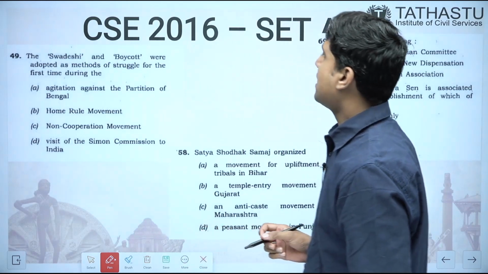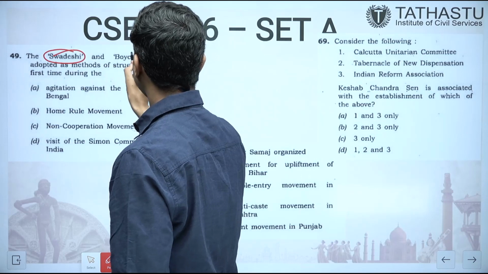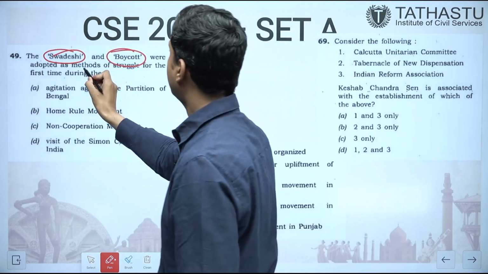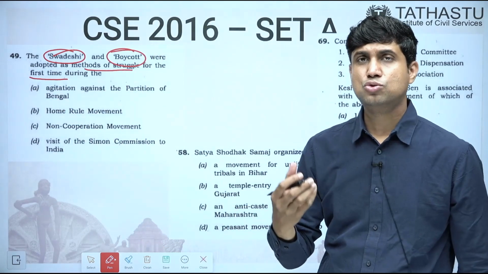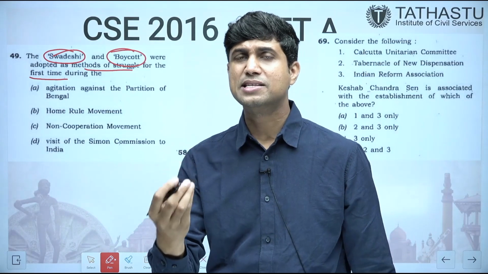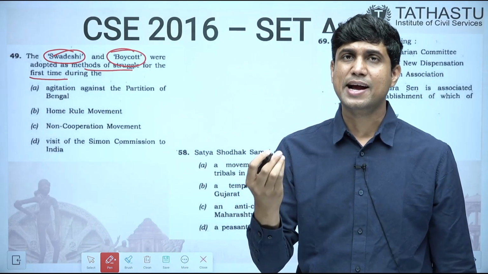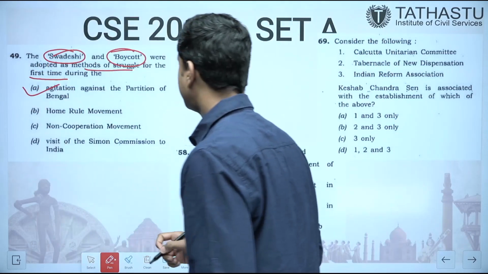The Swadeshi and boycott were adopted as methods of struggle for the first time during. So it is asking Swadeshi and boycott as method of struggle for first time. As you know, it is during the Swadeshi movement which was launched against the partition of Bengal, which was announced by Lord Curzon in July 1905. So the answer would be against the partition of Bengal.